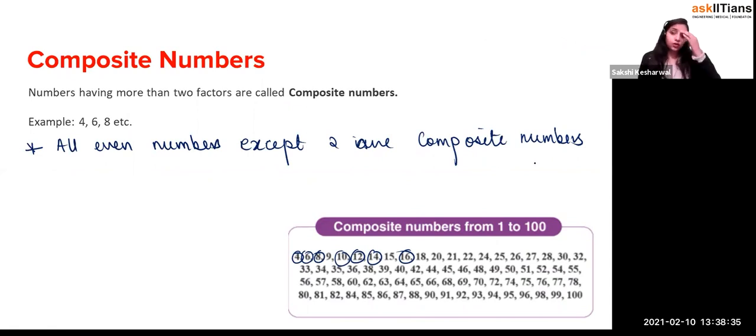So let's talk about 4. 4 has factors 1, 2, 4, right? Let's talk about 15. 15 has factors 1, 3, 5, 15, right? So it has more than 2 factors, which are known as composite numbers. And the list is already written over here from 1 to 100, right?